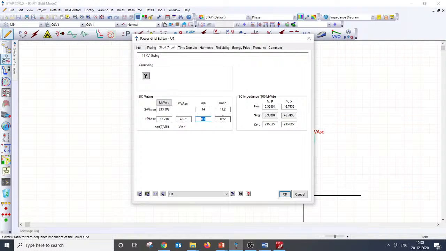Alright, good. So how do we find this X by R ratio? You have to ask what the NGR rating is, that resistance value which you know, and from there, with the positive and negative sequence, you will be able to arrive at the zero sequence. The zero sequence resistance will be much higher, or at least from the NGR value you will be able to directly find the zero sequence resistance, this percentage R. If you enter this, then automatically you can back calculate it.